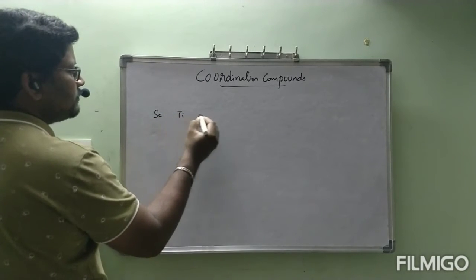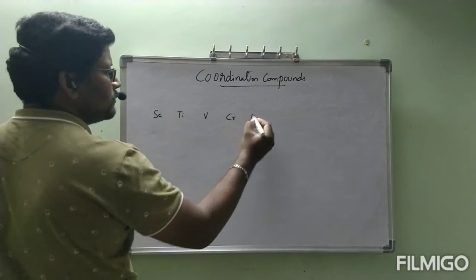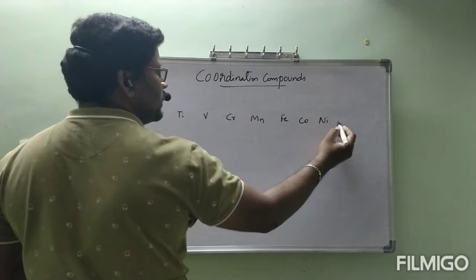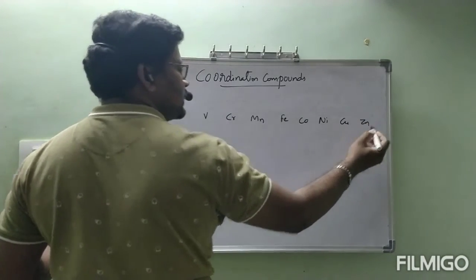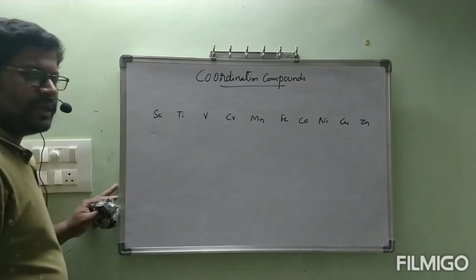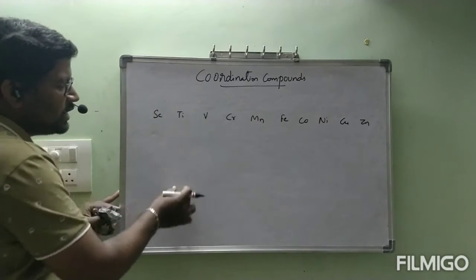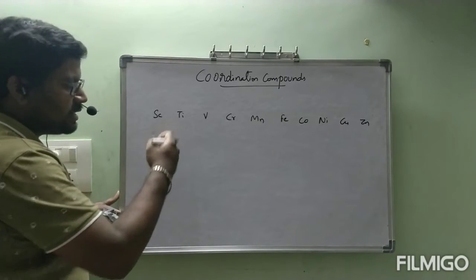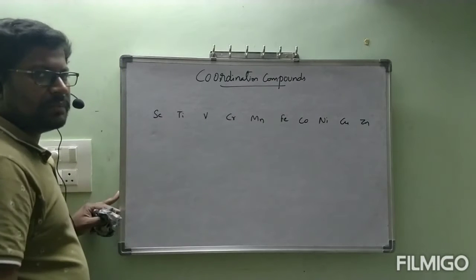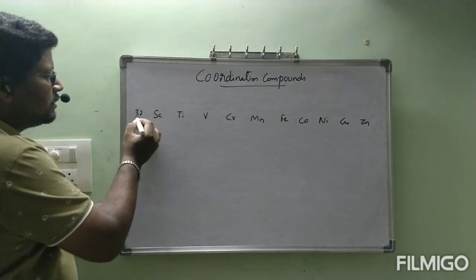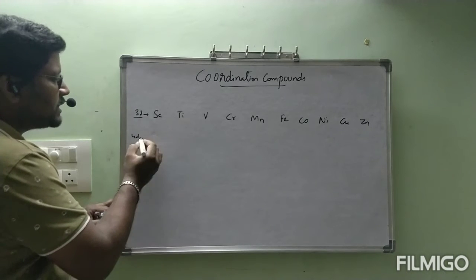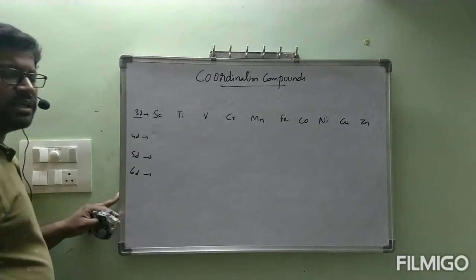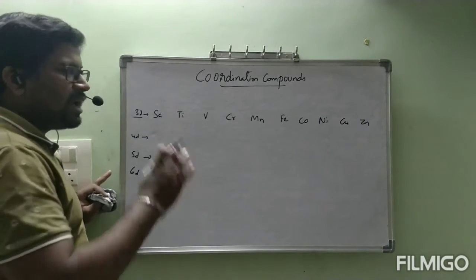Scandium, titanium, vanadium, chromium, manganese, iron, cobalt, nickel, copper, zinc. These are examples of d block elements. Like this, a continuation of groups is there: scandium, then some elements, titanium, then some elements. All of these come under the d block. There are 4 series: this is the 3d series, next 4d with 10 elements, the 5d series with 10 elements, and 6d also. So 4 series of elements are present in the d block.